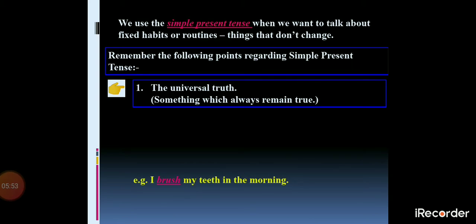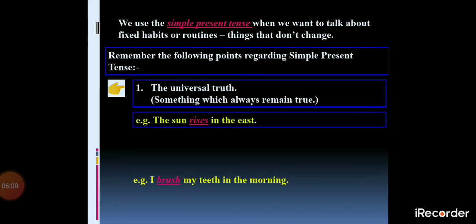As I have given you the sentence that the moon revolves around the earth, or else the example, the sun rises in the east. This is a universal truth. We cannot change it, so we always consider the things which are universal truths under the simple present tense, right?